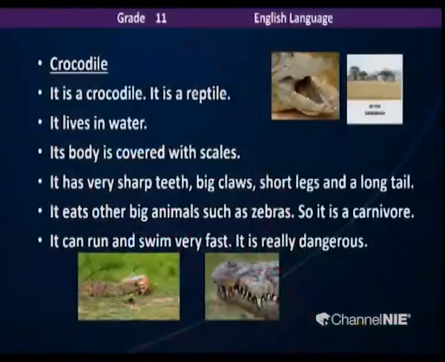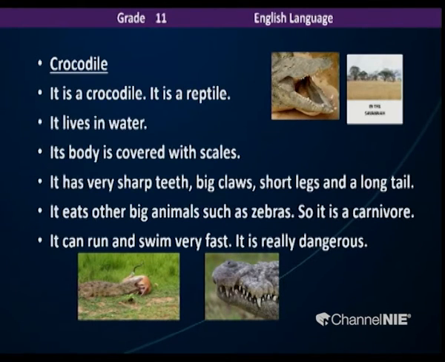It's a crocodile. It is a reptile, right? Yes, where do they live though? It lives in water. And the body? Its body is covered with scales, you can say. And so it is hard to pierce through the skin. Anything else about the body? Body features, the appearance, how they look like. Yes. It has very sharp teeth, big claws, short legs and a long tail.